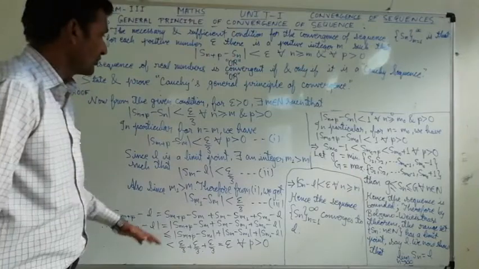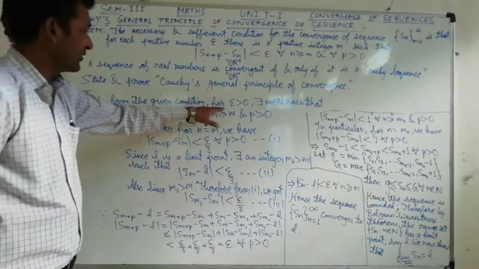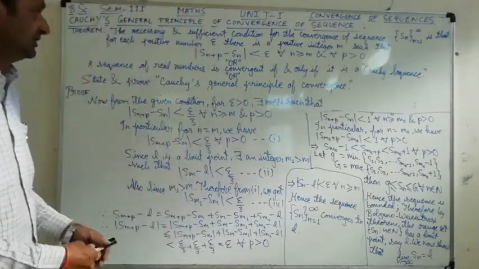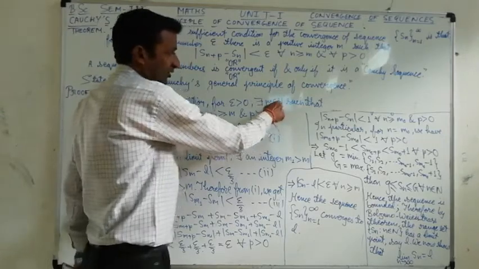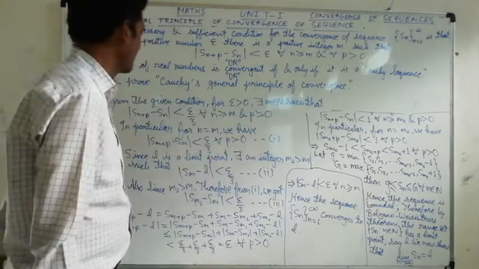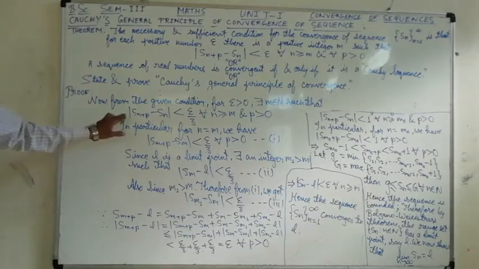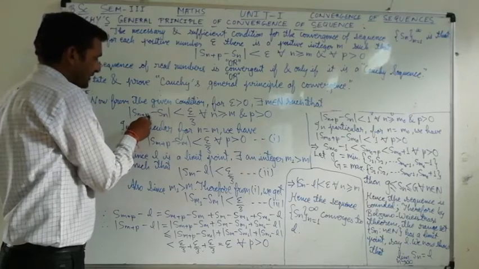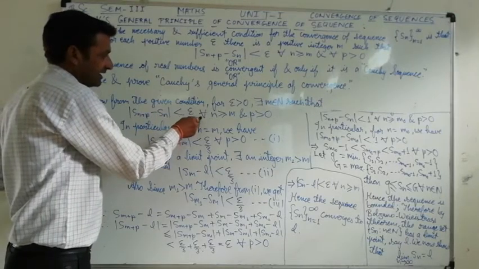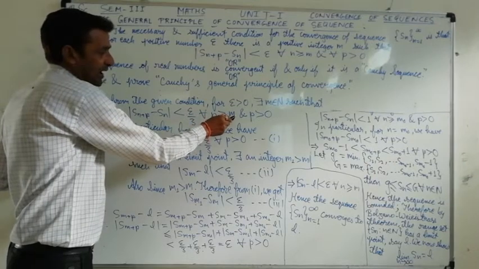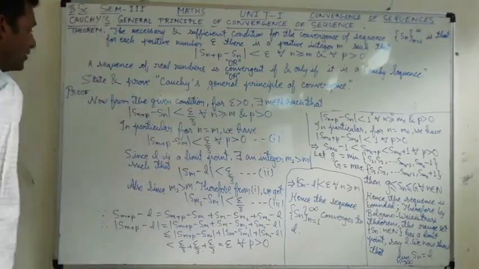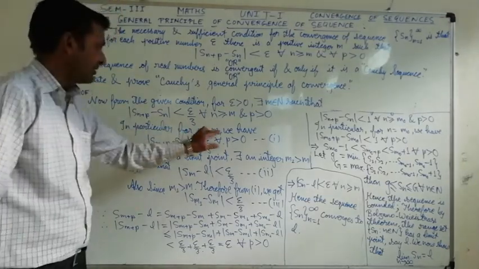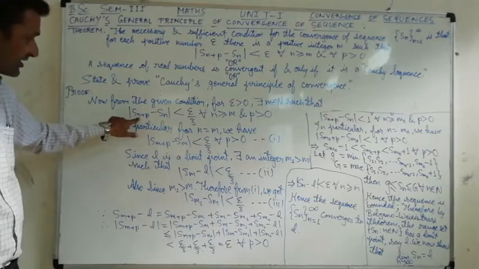We now show this. For this, from the given condition, for epsilon greater than 0, there exists m, an element of N, meaning any natural number, such that |Sn+p − Sn| is less than epsilon by 3 for all n greater than or equal to m and p greater than 0. Now, in particular, suppose we take n equal to m in this place. In place of n we are substituting m.